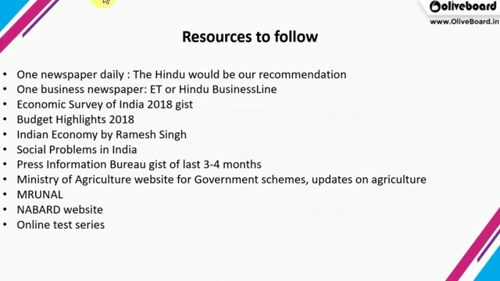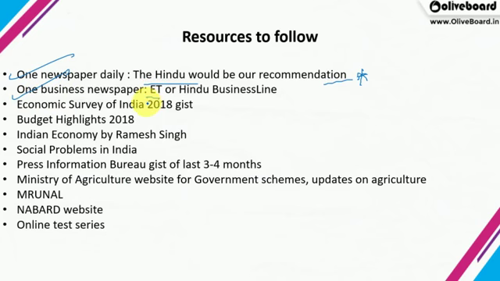Now for the resources. You have to follow one newspaper. Okay, this you have to do by default. The Hindu is the best from our side, it's a recommendation, or you can also follow Indian Express. Along with it you must do one business newspaper.